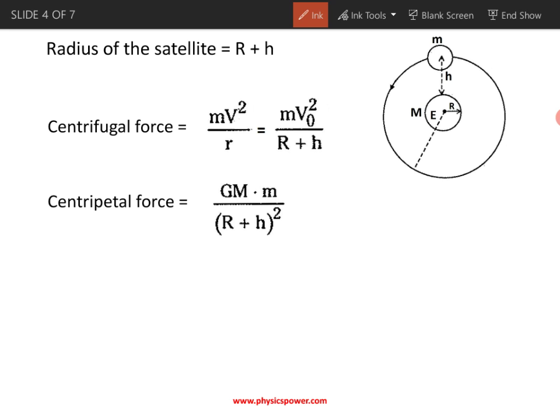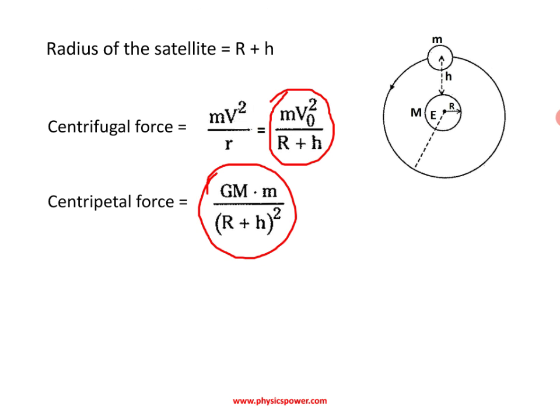So here once again, according to our concept of orbital velocity, that particle should have a velocity to rotate continuously. Without deviation it should move. For that, the forces acting should cancel, which means these two forces should be equal. So to get a particular expression, we can equate both. Centrifugal force is equal to centripetal force.